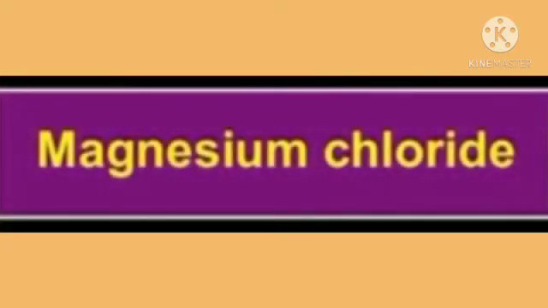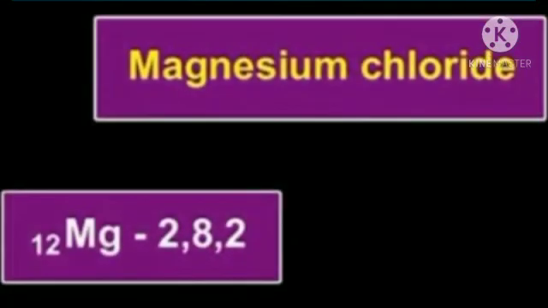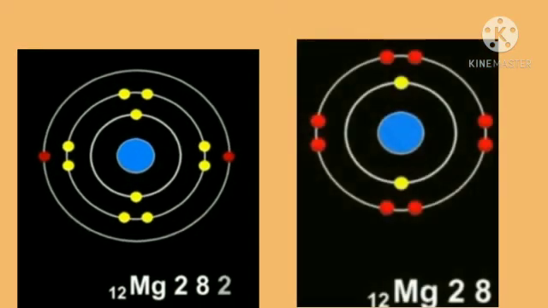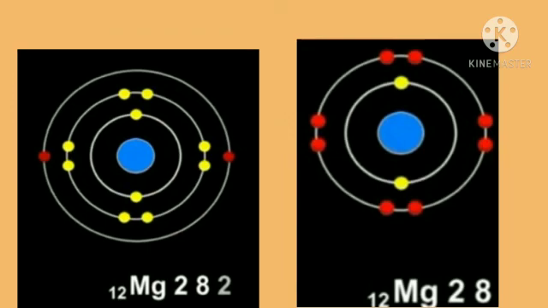Another example is the ionic bond formation in magnesium chloride. The electronic configuration of magnesium is 2, 8, 2. So there are 2 electrons in its outermost shell, and after giving away these 2 electrons, the electronic configuration becomes 2, 8. Thus, magnesium completes its octet state.